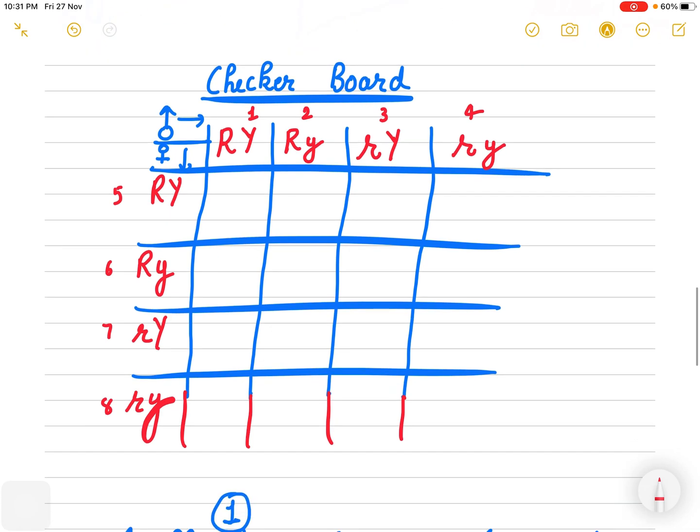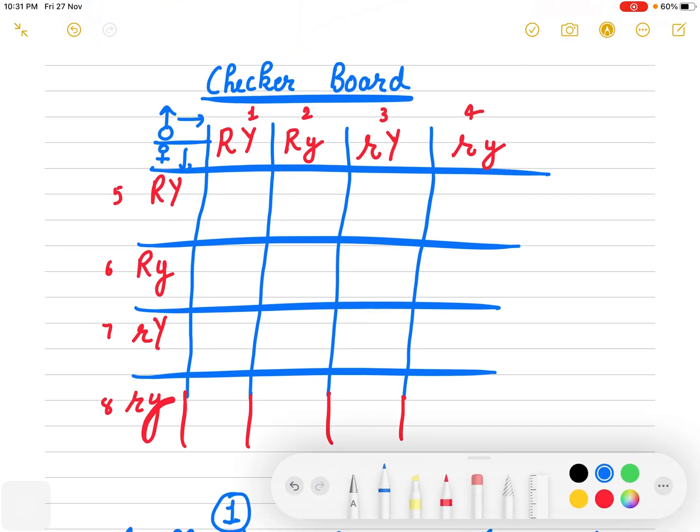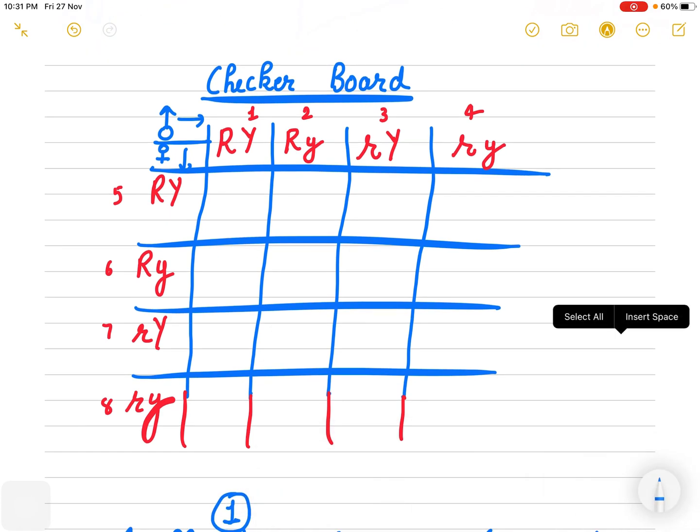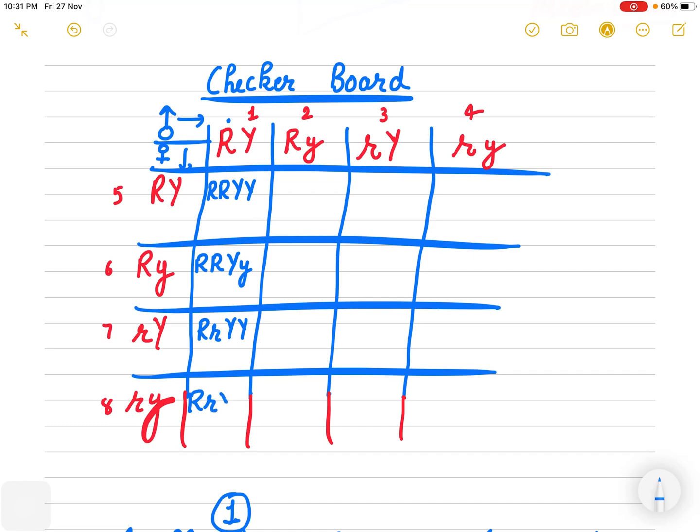Now, because we have to find out the genotypic, and also the phenotypic ratio, just cross it. R R Y Y, R R Y Y. Capital R, small r, Y, Y. Capital R, small r, capital Y, small y.